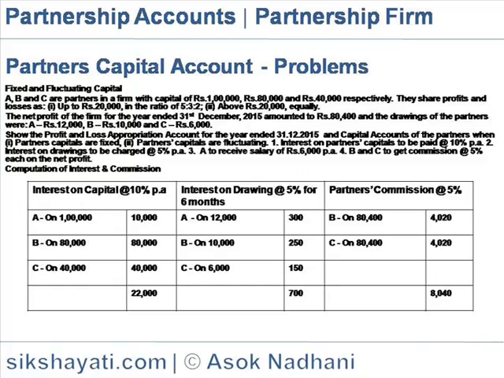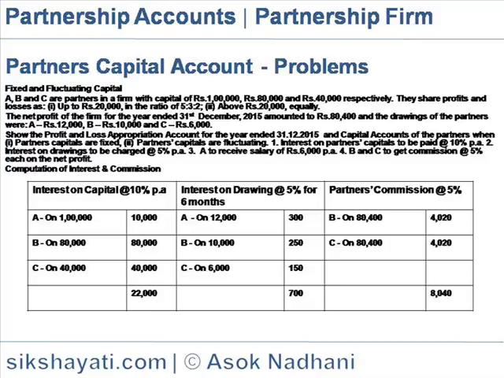Partners capital account, fixed and fluctuating capital. A, B and C are partners in a firm with capitals of 1 lakh rupees, 80,000 and 40,000 respectively. They share profits and losses up to 20,000 in the ratio of 5:3:2 and above 20,000 equally.